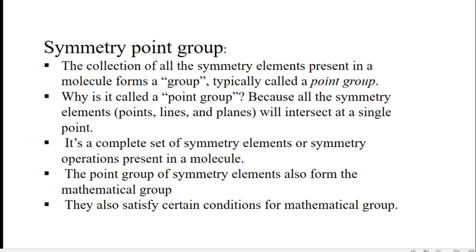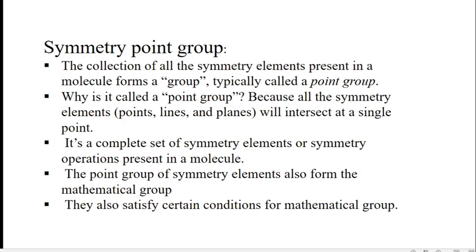And why is it called the point group? Because all the symmetry elements, for example, the point, lines or planes, will intersect at one common point in the center of mass of the molecule, which remains unaffected during the symmetry operations. So all the symmetry elements meet at one center point, and that is why it is known as the point group of the molecule. It's a complete set of the symmetry elements or symmetry operations present in a molecule.